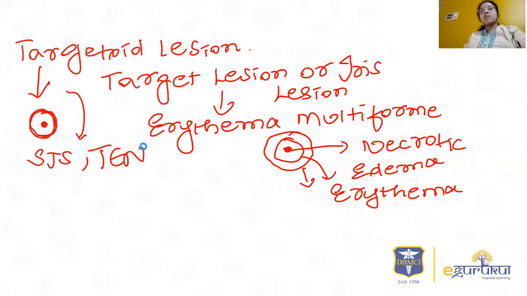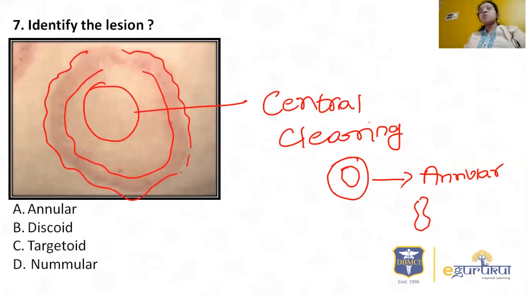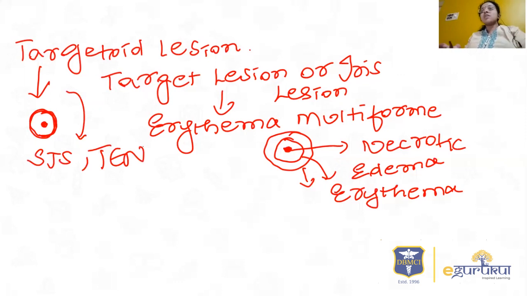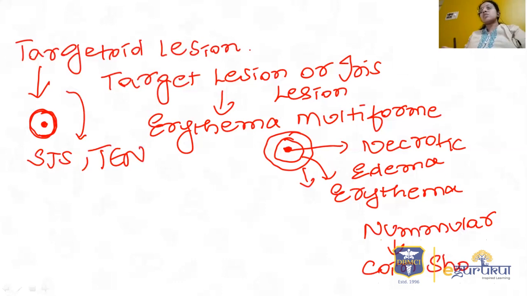One more type is the nummular lesion. Nummular means like a coin, and it is most commonly seen in nummular eczema. It is a coin shaped lesion, a characteristic feature of nummular eczema, where you are not seeing any circle in a circle pattern.